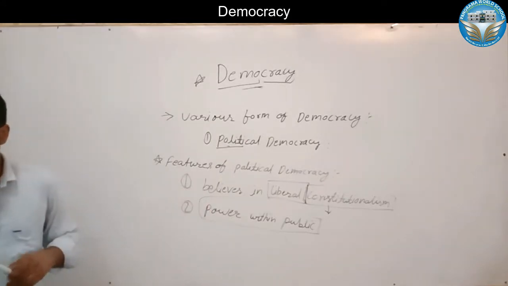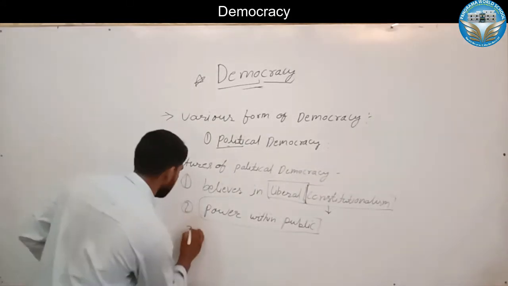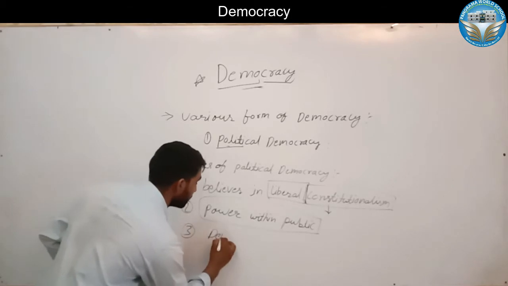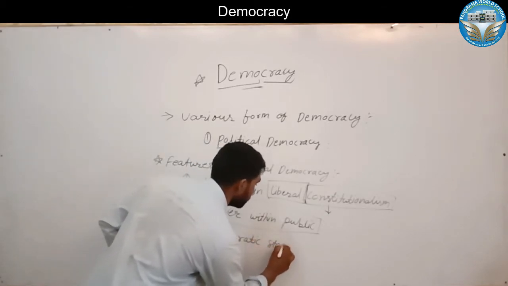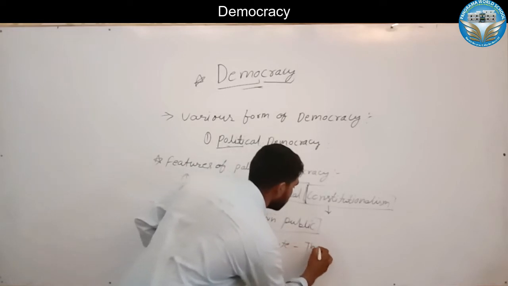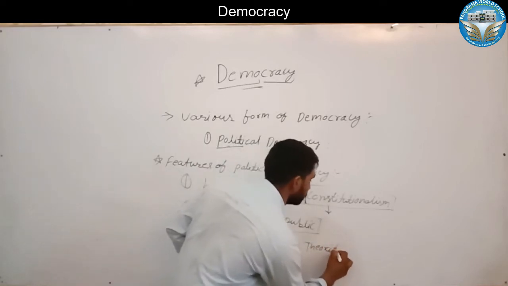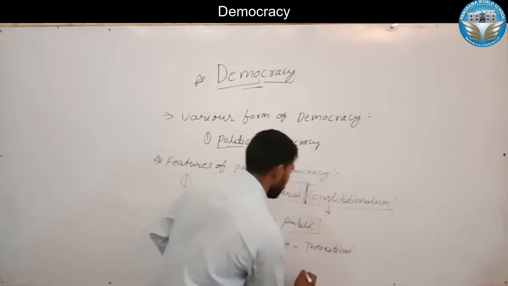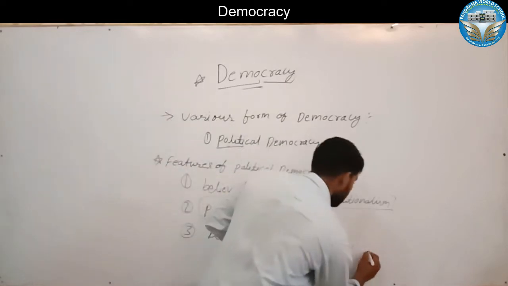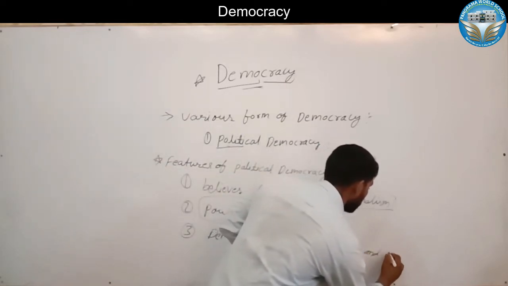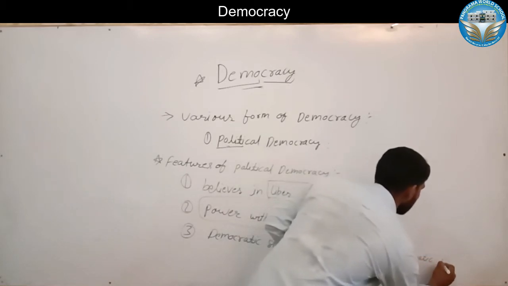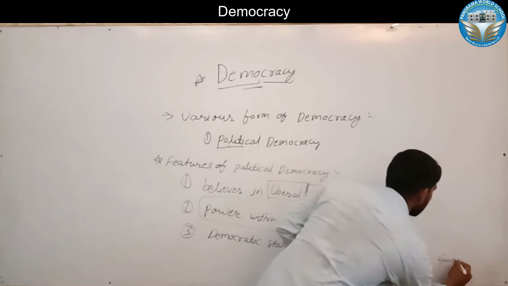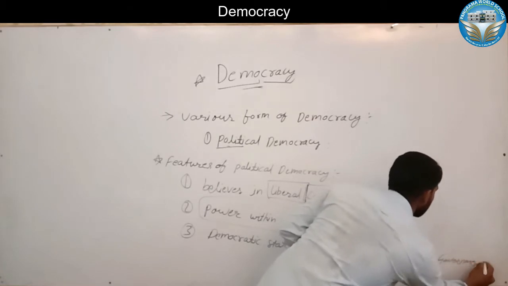Now the third point: the democratic state is theoretical, and its practical form is the democratic government.